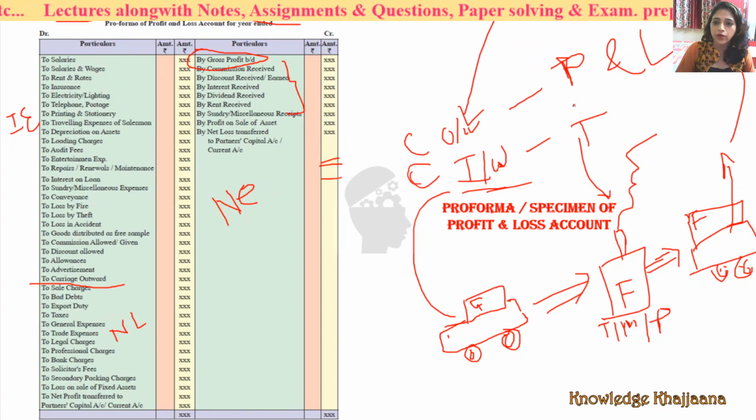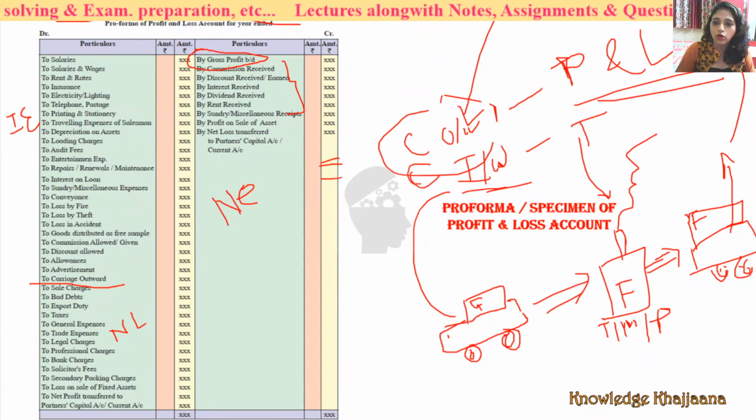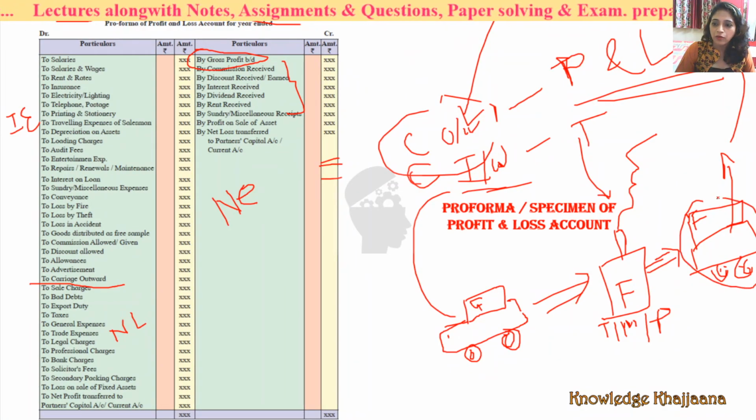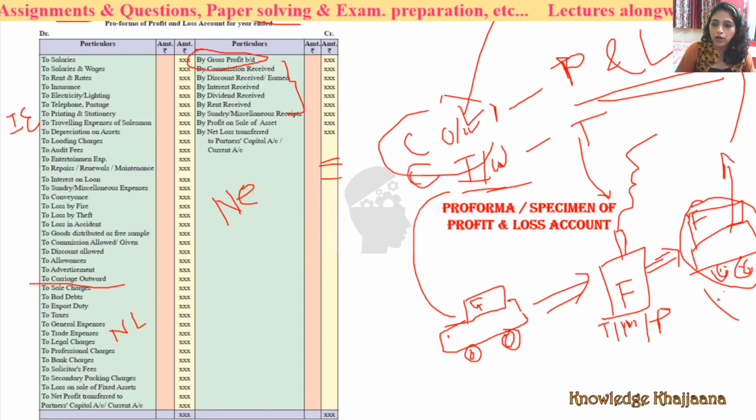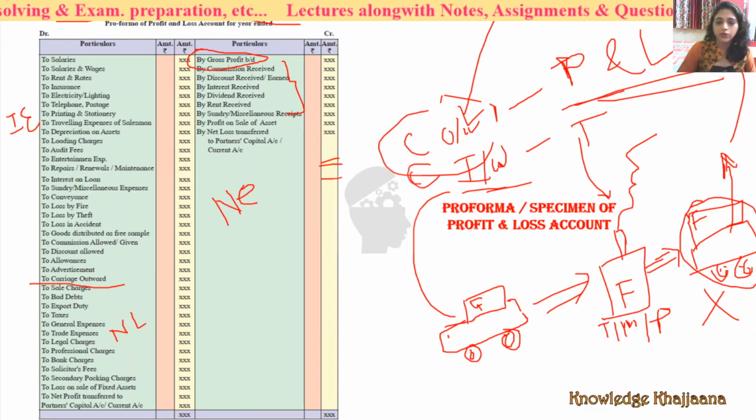So carriage outward comes to the profit and loss account, because those are not related to trading, manufacturing or production. That stage has been finished and crossed. After the production stage, the expenses incurred for sending the goods out by any vehicle, tempo, or travel are called carriage outward, and those come in the profit and loss account. Always remember this rule.